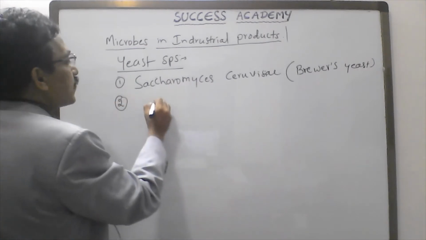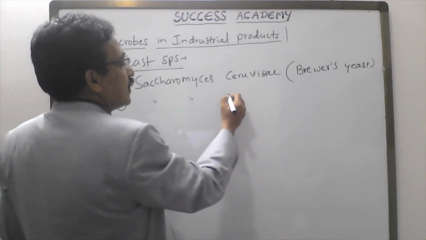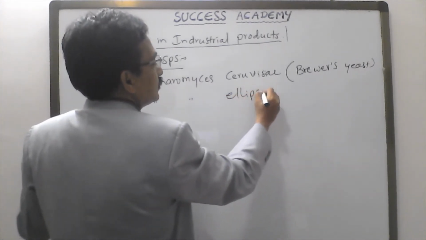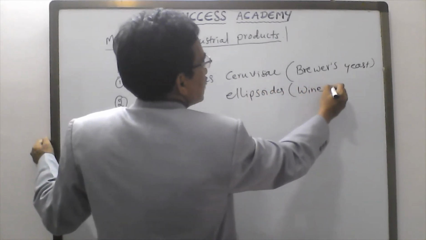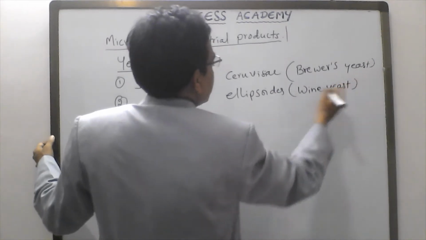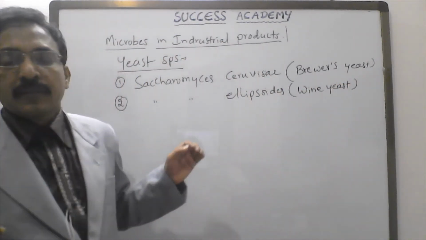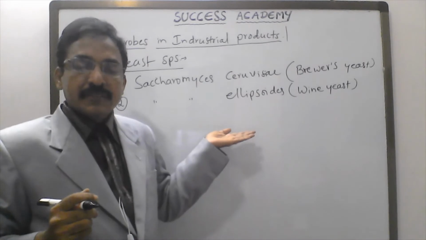Second one, Saccharomyces ellipsoides. It is also called wine yeast. This species is mainly used in the preparation of wine.